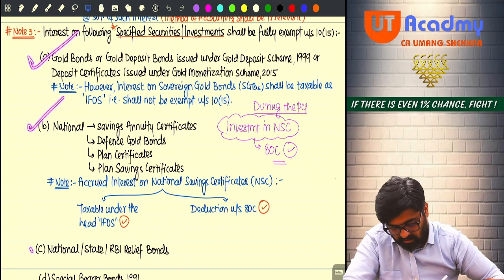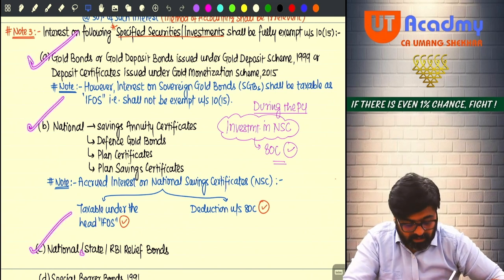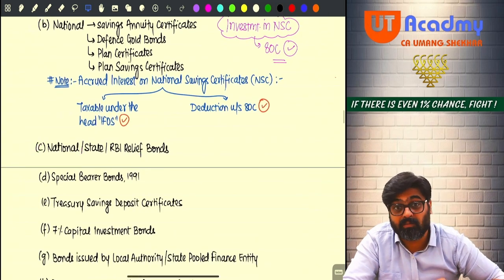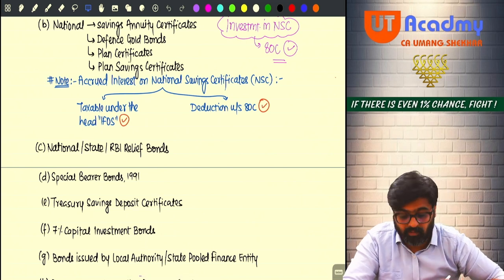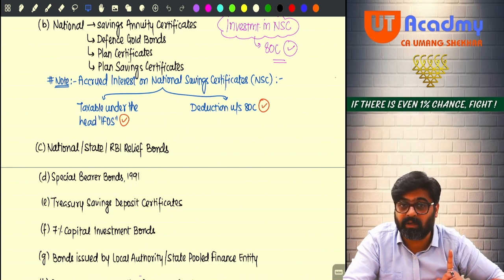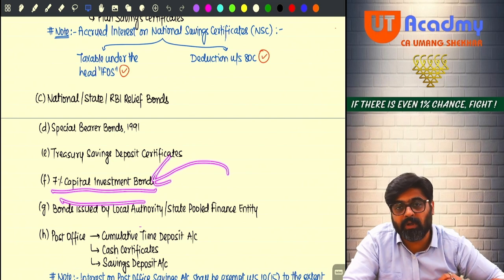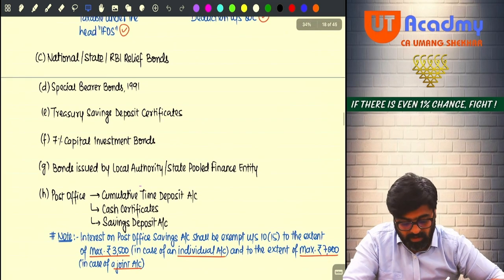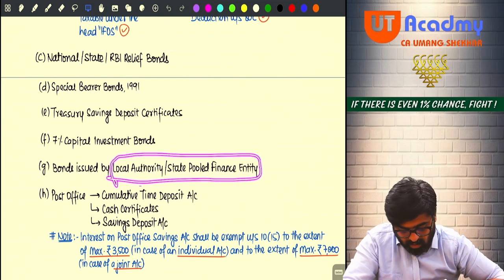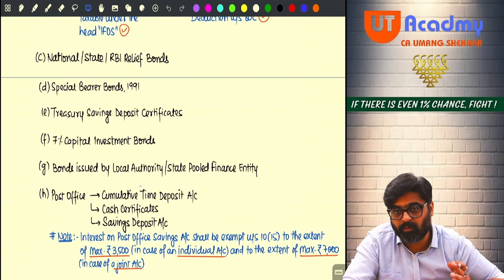A, B, done. Now come to C. If any relief bonds are issued by the government or RBI, on that relief bonds, whatever interest will come, fully exempt. If there are special bearer bonds, this special bearer bonds we saw in capital gain also, not a capital asset, and on that, whatever interest is coming, that is also fully exempt. Now the government sometimes issues 7% capital investment bonds. On these capital investment bonds also whatever interest will come will be fully exempt. Now bonds which are issued by local authority or state finance entity, on these bonds also whatever interest you will get, that will be fully exempt.